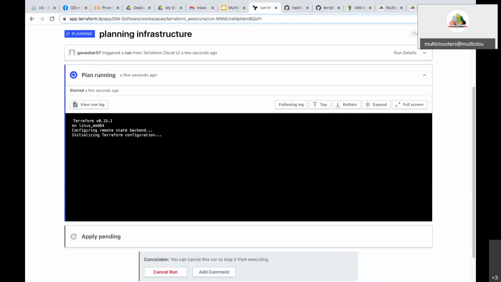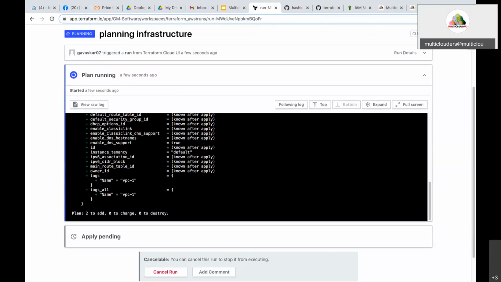You see, I'm going here, VPC, virtual private cloud. There is no resource created during the plan phase. A resource will not be created.